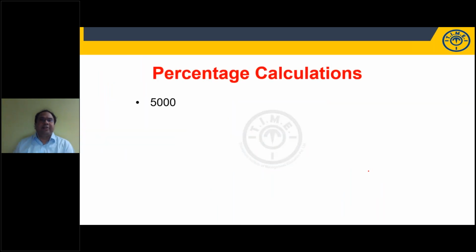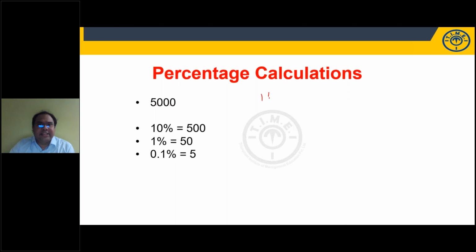Let us look at percentage calculation. I will give you a number, 5,000. Answer this question, students. How much is 10% of 5,000? 10% of any number is simple. Start from the right-hand side, put a point after one digit: 500. For 1%, put a point after two digits from the right side: 50. For 0.1%, put a point after three digits: 5. Here, 10% is 500, 1% is 50, 0.1% is 5. You should know these basic minimum calculations, right?